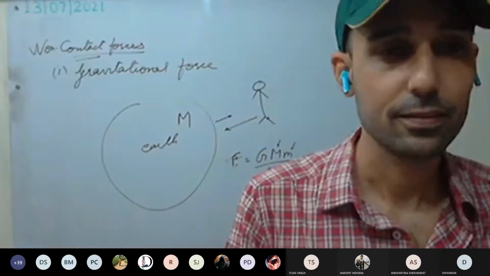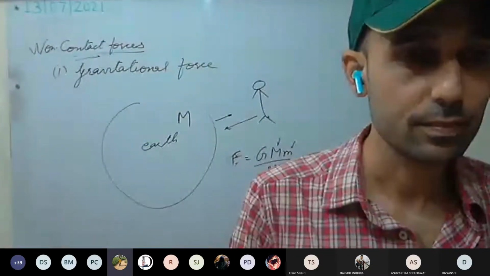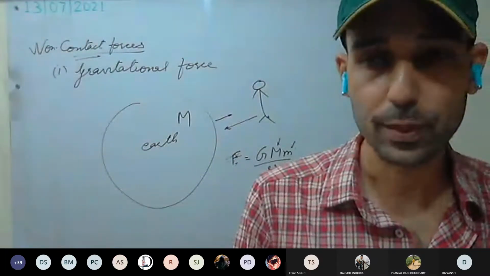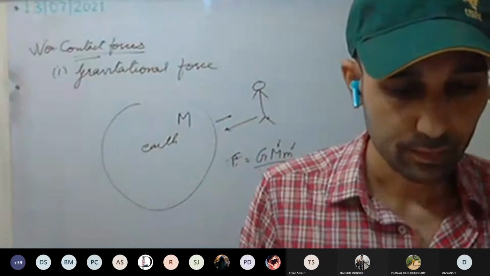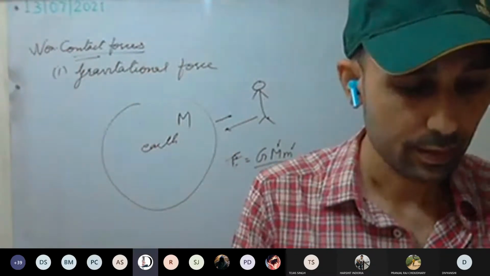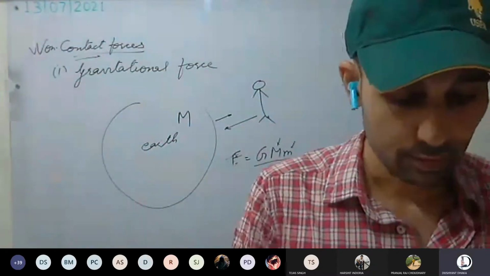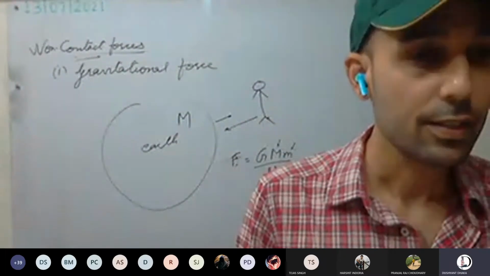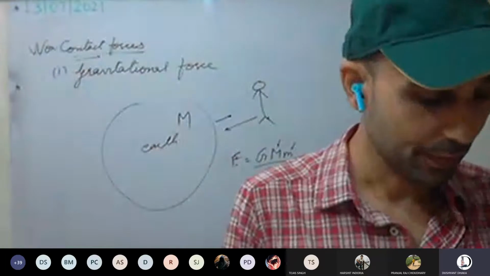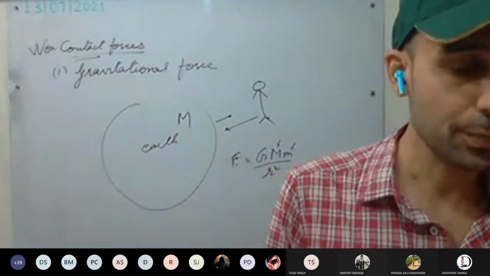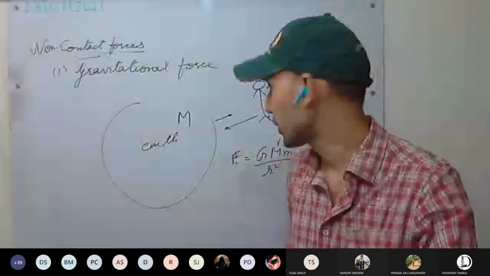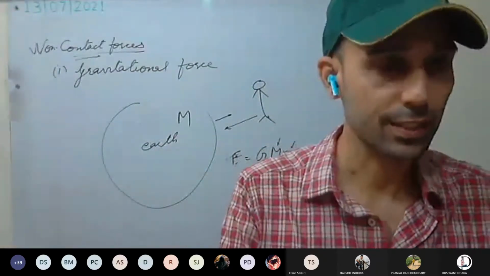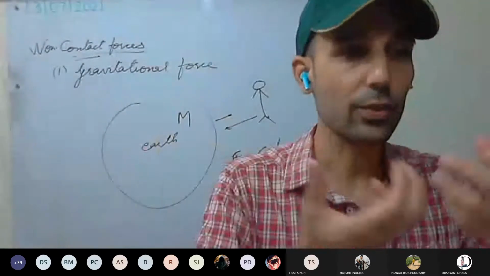Sir, what is the value of G? G is 6.67 into 10 raised to power minus 11, in Newton meter square per kg square. Sir, the Sun is attracting the Earth and the Earth is attracting the Sun, then why are they not touching each other, not coming closer?